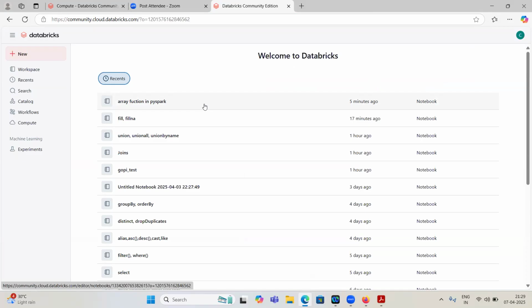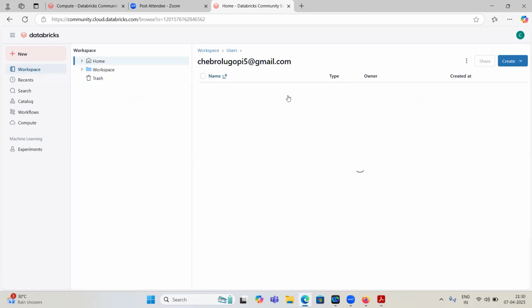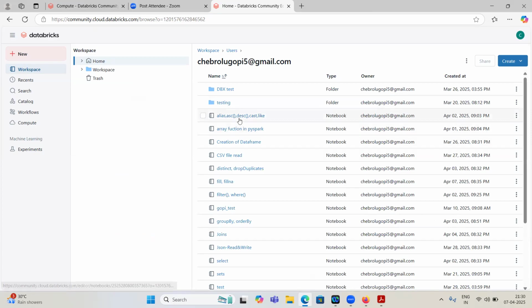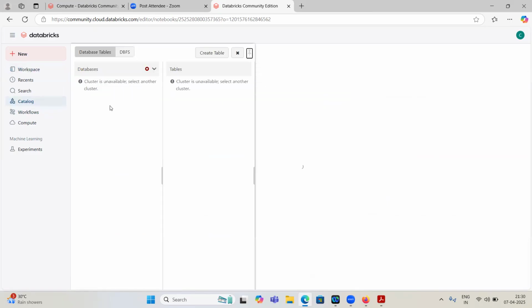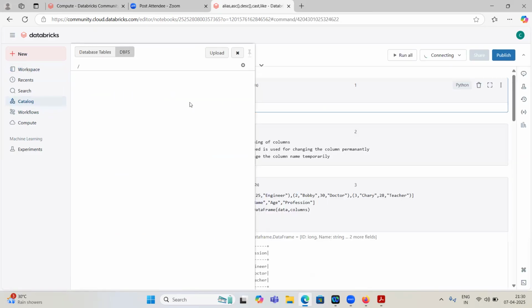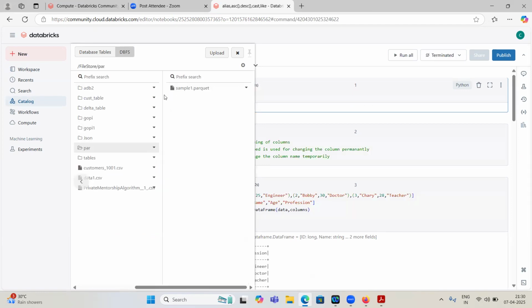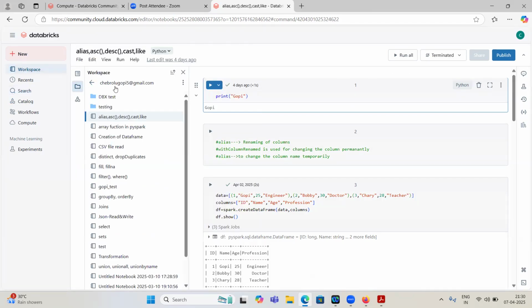But for the first 2 to 3 weeks we don't require Azure Databricks.